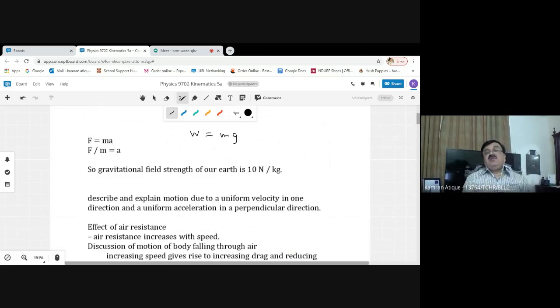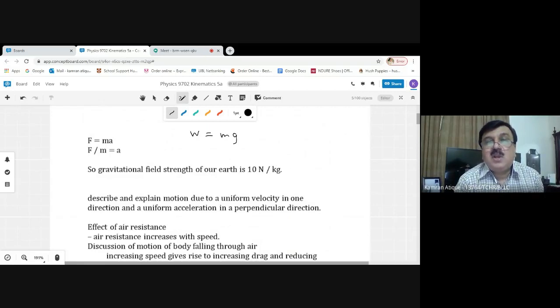inside the Earth's gravitational field. If a body is falling freely, if there is negligible air resistance, if the air resistance can be ignored or removed at a certain place in a certain apparatus, then the resultant force acting on the freely falling body is equal to the weight of the body. So if the weight of the body is playing the role of the resultant force, then that weight is equal to the product of the mass and acceleration.